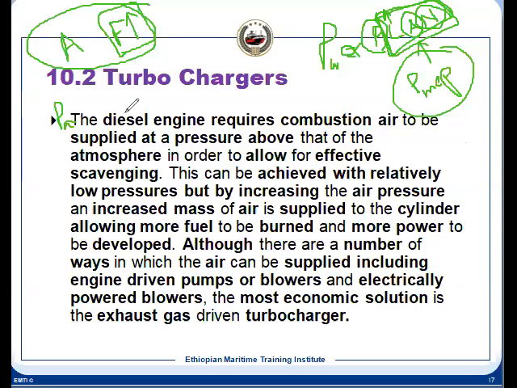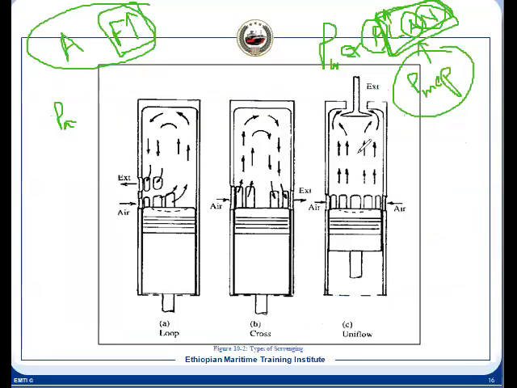Now we have increased the pressure PA, the volume is the same, and the mass of air has increased. Now we can inject more fuel F, so more fuel can be burned in the same cylinder volume. MEP can be increased higher, and the power of the engine can be increased.